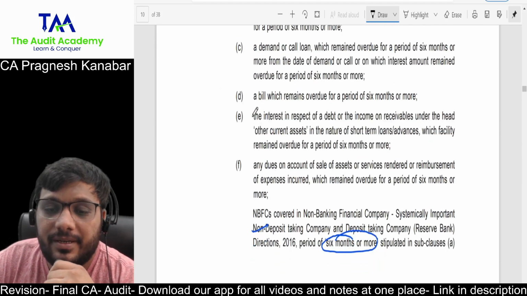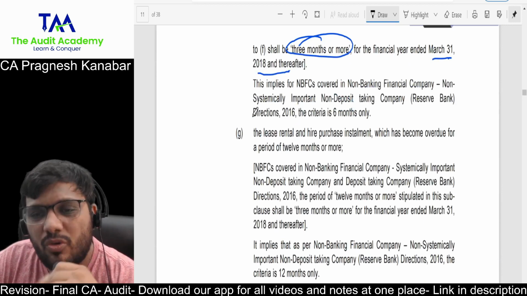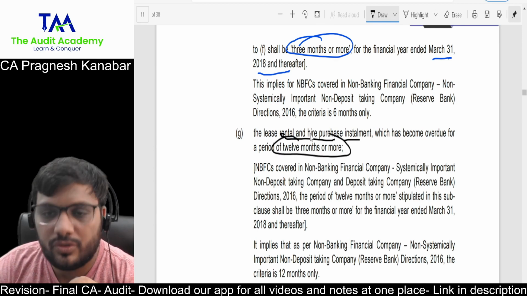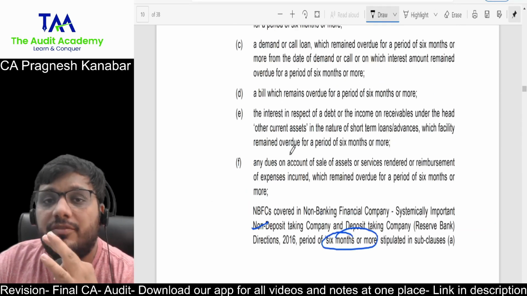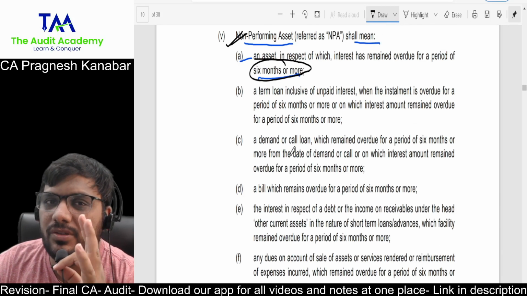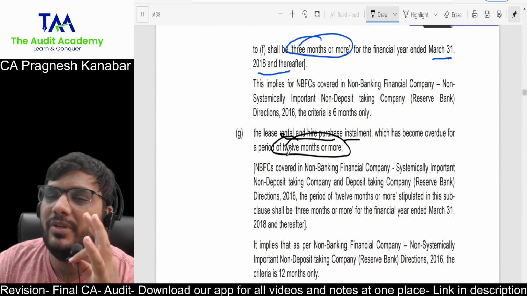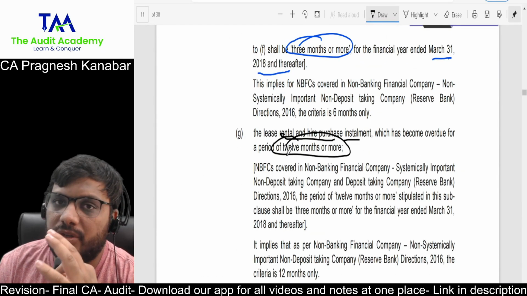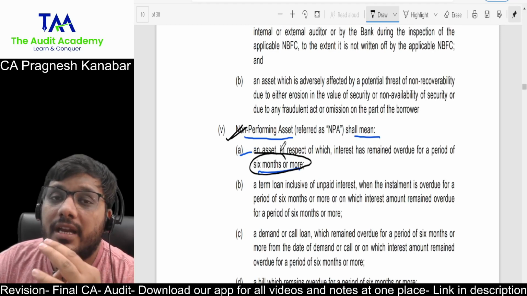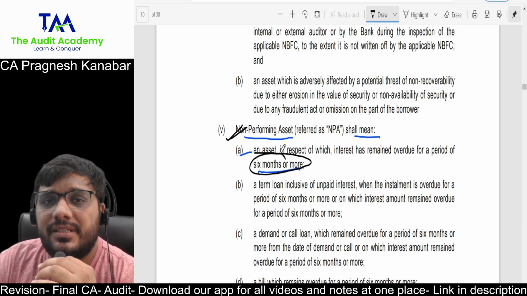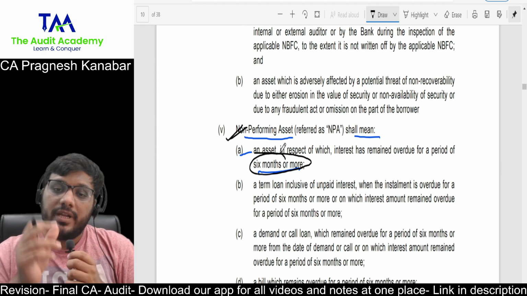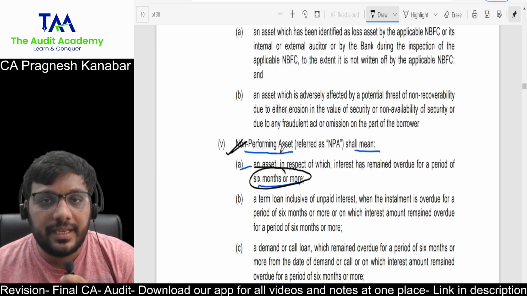Look at this. There are so many discussions there. However, for lease rental and hire purchase installments, 12 months or more. So remember the general rule for NBFC-NSI-ND: overdue 6 months or more is non-performing asset. Lease rental, hire purchase installments, 12 months or more. You can't memorize everything. I'm giving you the main takeaways from here. However, if the question is about NBFC-D accepting deposits or NBFC not accepting deposits but systemically important, for them the overdue installment of 3 months or more continues to remain the same. So don't end up reading everything over here. It is not required.